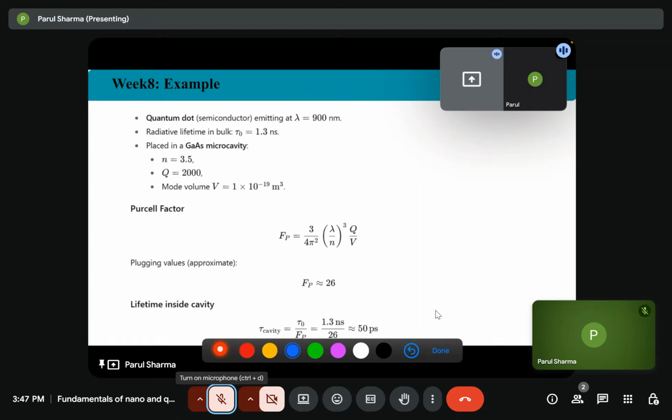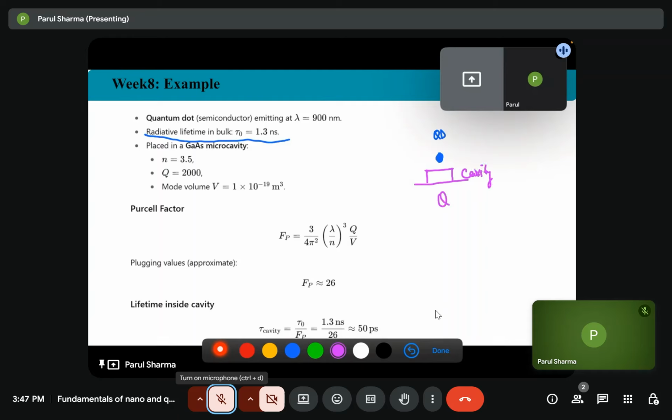It's emitting at lambda 900 nanometer, and the radiative lifetime in bulk is 1.3 nanoseconds. Now suppose we have this quantum dot. Now we have one cavity, and we are placing this quantum dot on this cavity.